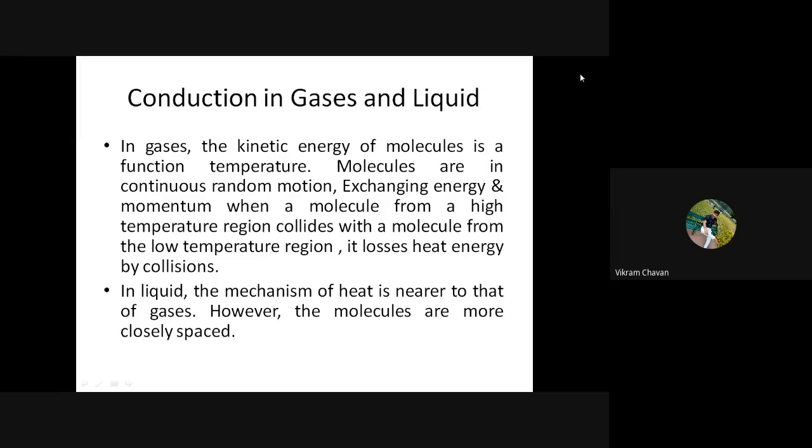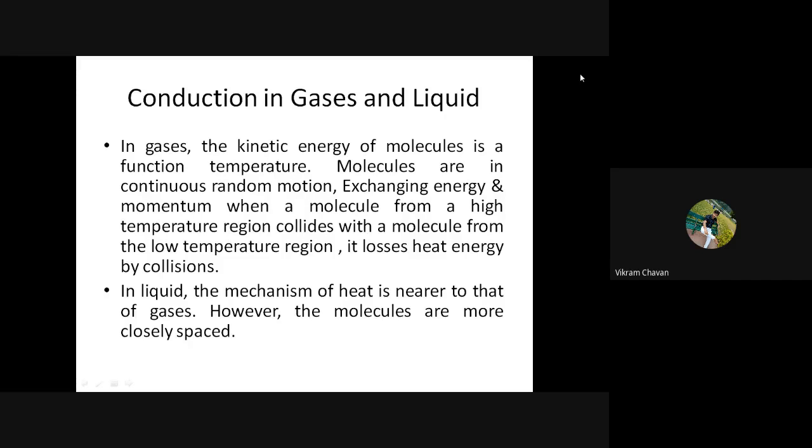In a similar manner, we have discussed that conduction is considered when two substances are in physical contact. Once these gaseous molecules collide with each other, at that time these two molecules are in physical contact and they exchange heat energy with each other.